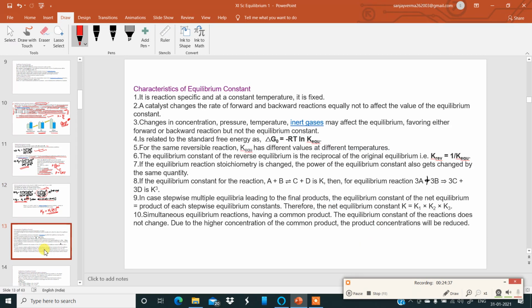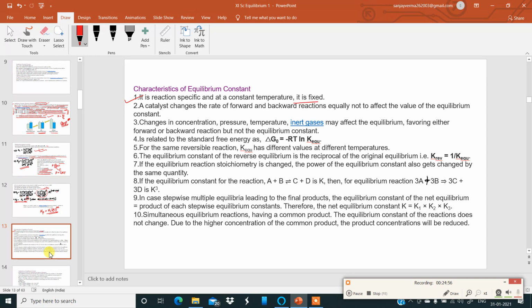Okay, now there are some characteristics of the equilibrium constant which have to be dealt with nicely. The first characteristic: it is reaction specific. Equilibrium constant is reaction specific, and at a particular constant temperature it is fixed.